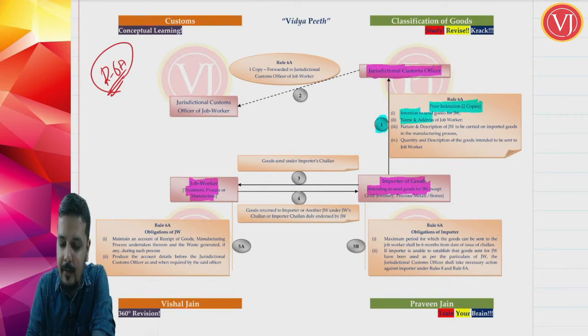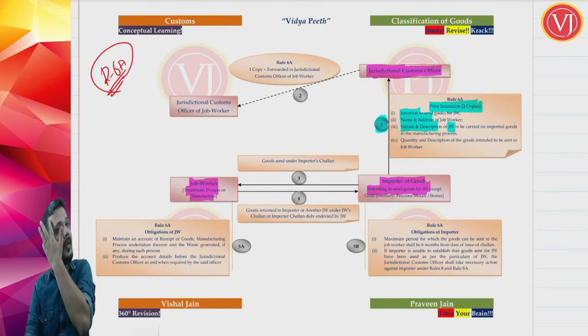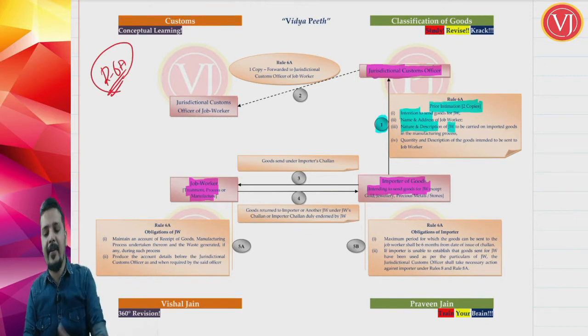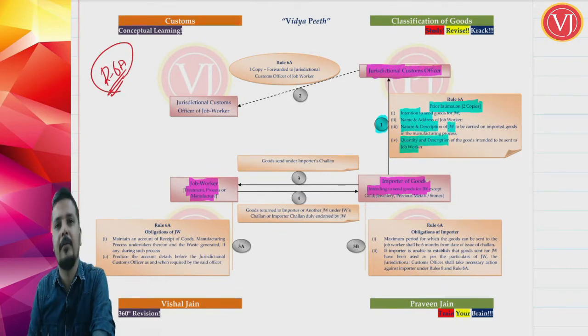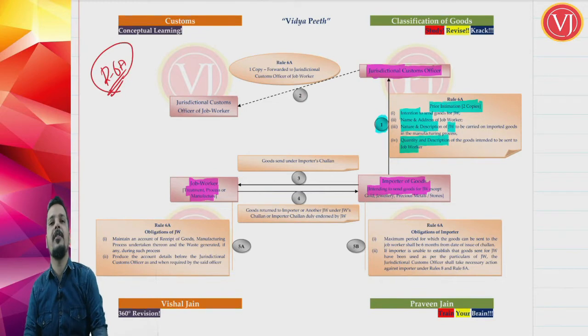What is the name and address of the job worker? What is the nature and description of job work to be carried on? Which means what is the work that exactly the job worker will do? What is the work that you are going to do, and what is the exact work that the job worker is going to do on the imported goods? What is the quantity and description of the subject goods that is intended to be sent to the job worker? So this information will be prior information, but it will be sent in 2 copies. Again, you will understand why 2 copies.